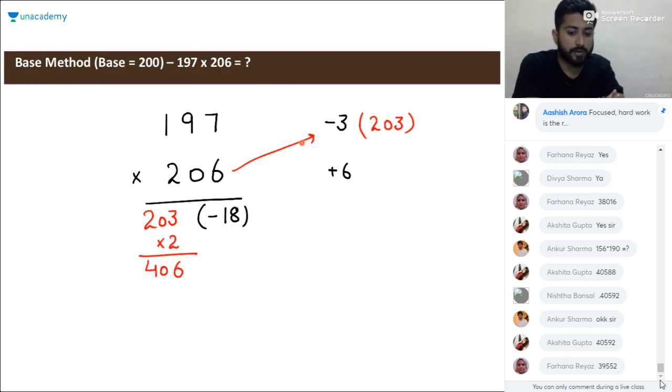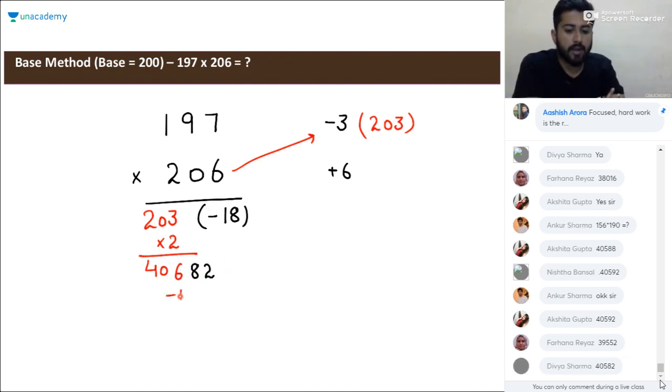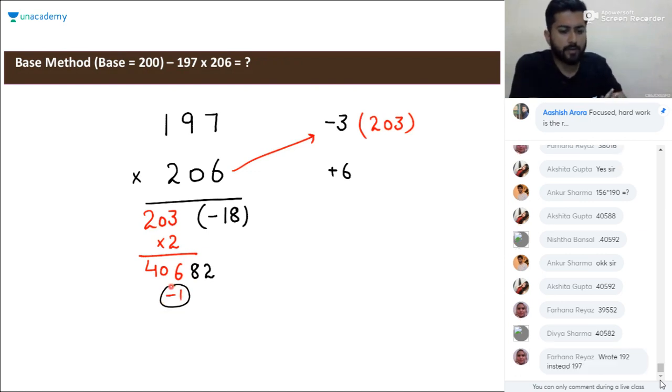So it is 406. So 406 minus 18. Now we need to eliminate the negative again. So we'll take one carry from 6 and then subtract 18 from 100. So it will be 82, and we need to subtract one here also because we took a carry from that part. So it will be 40582. So it will be 40,582. Is it clear to all of you?